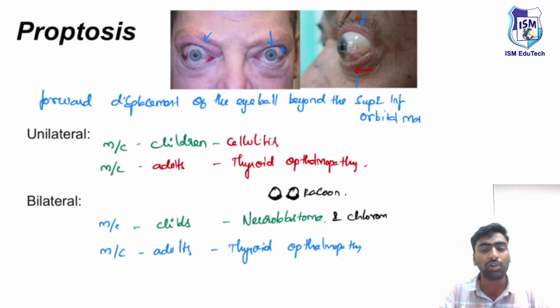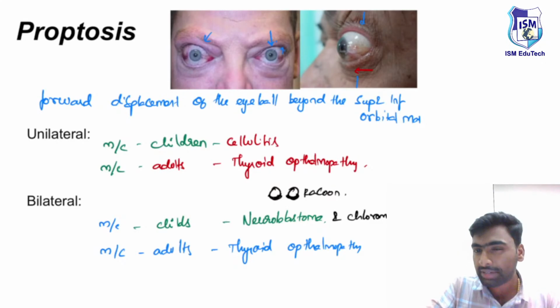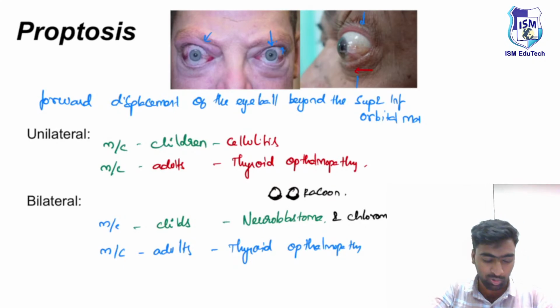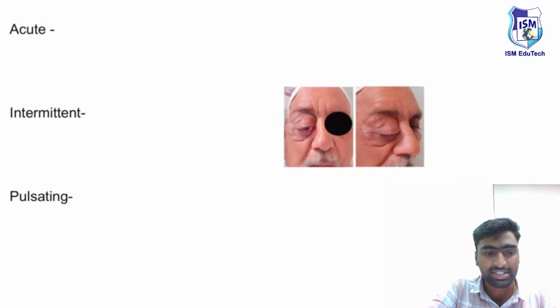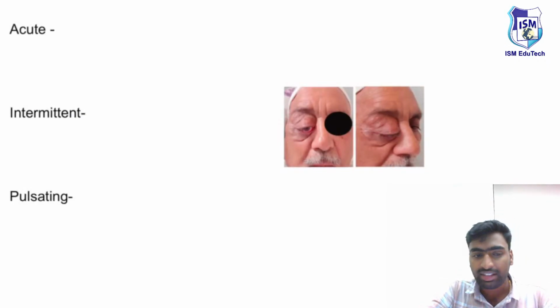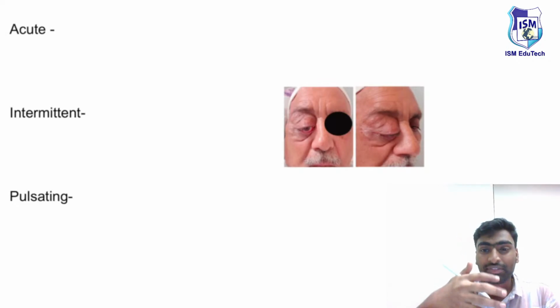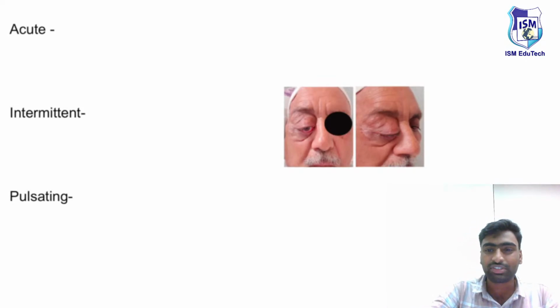Then we'll move on to how we are able to differentiate the many types of proptosis. Based on the onset, there might be acute onset, there might be intermittent onset, and there might be some features of proptosis with which we can differentiate, or come to a conclusion with a single feature.